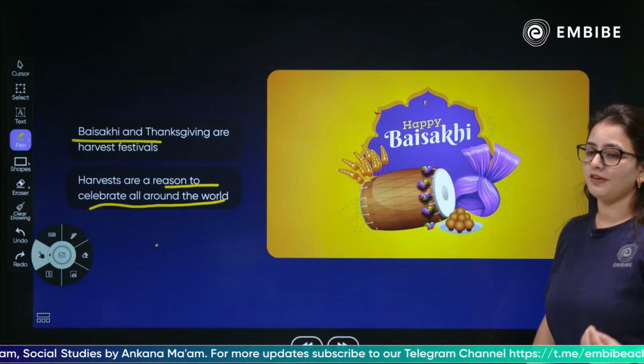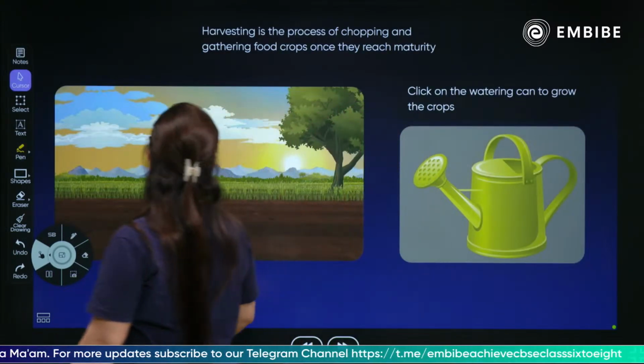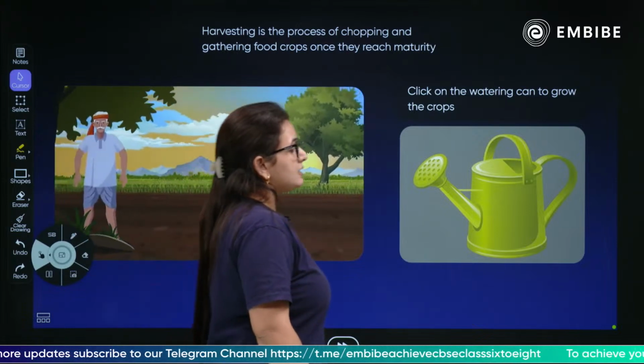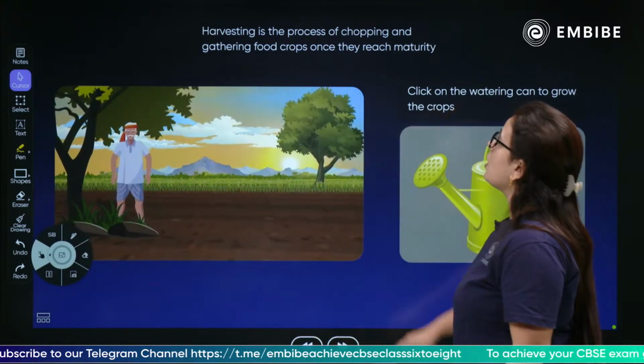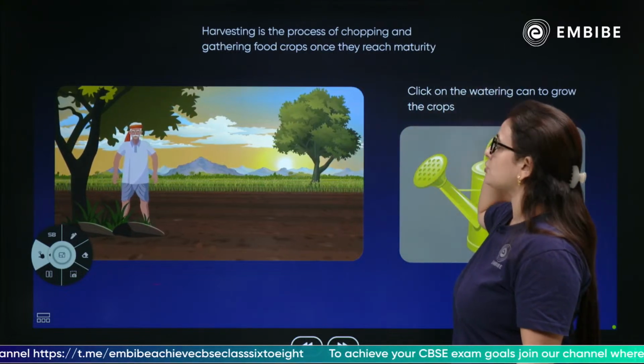But what is harvest? In detail, we're going to discuss the harvest only. So children, harvesting is the process of chopping and gathering food crops once they reach maturity.